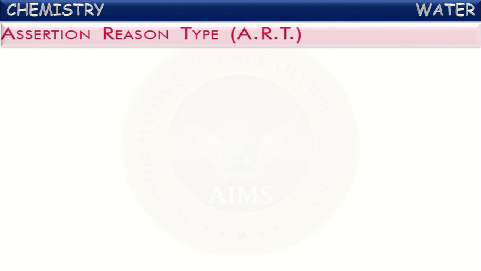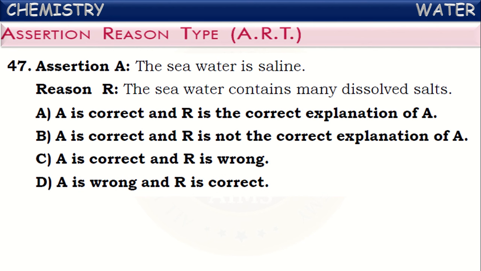Assertion reason type questions. The first among those, the assertion is given like this: the seawater is saline. Yes, it is true. What is the reason given? The seawater contains many dissolved salts. Yes, because of the presence of these many dissolved salts only, it becomes saline. So both are correct and the reason is the correct explanation for A. It is the correct answer. Okay.